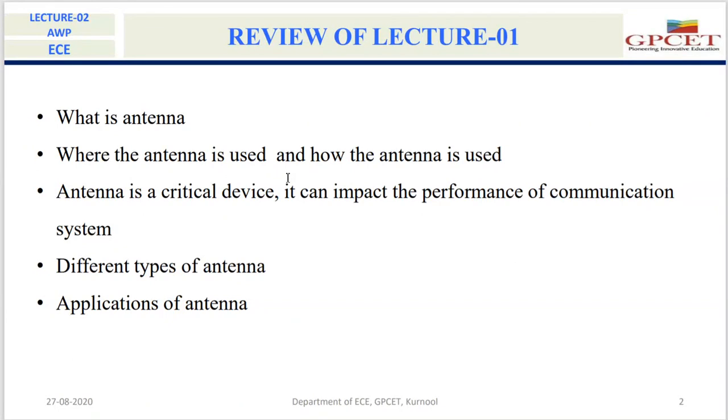So these are the various types of antennas that we covered in yesterday's class. The next topic is the applications of antennas, where we use these antennas.